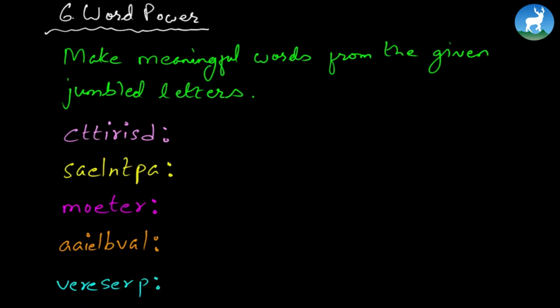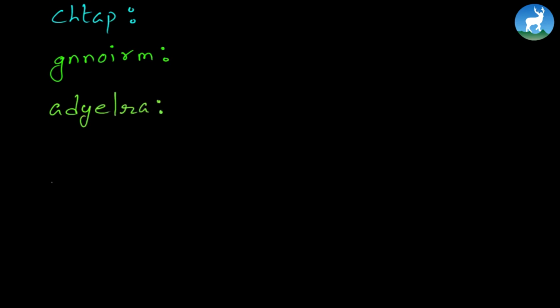Alright, let's continue ahead. CHTAP. ZNNOIRM. Next, ADYELRA. Now this is the second last one. SHUB. And finally, the last one, URETCIP.